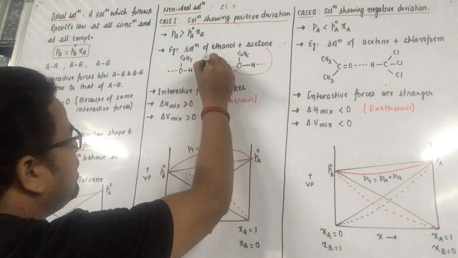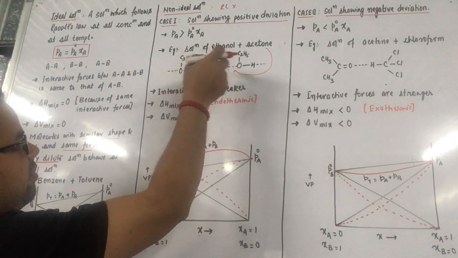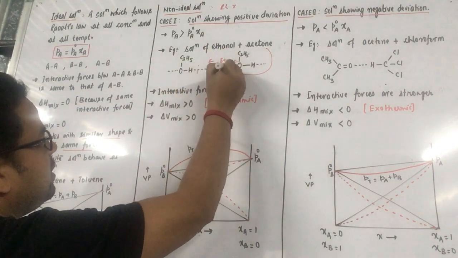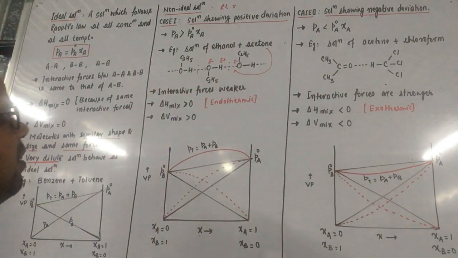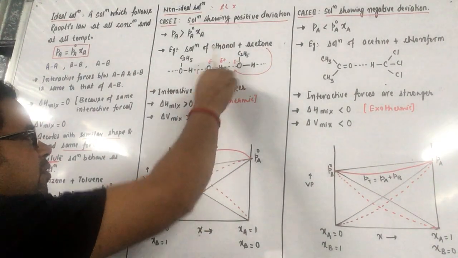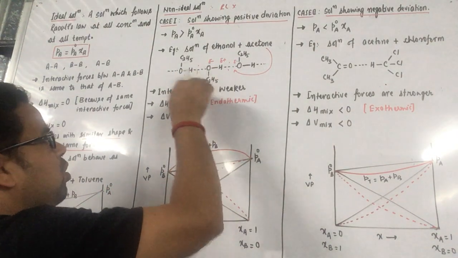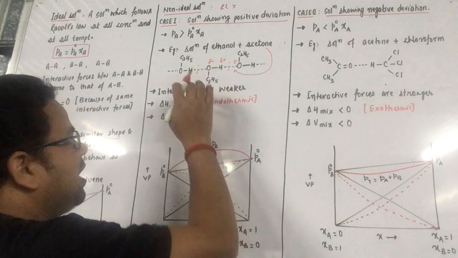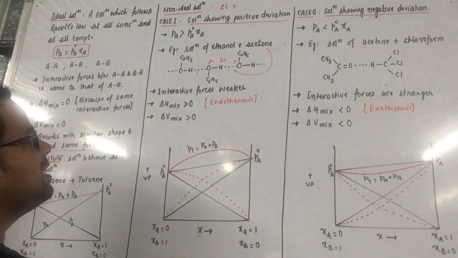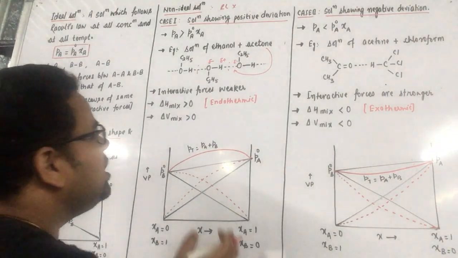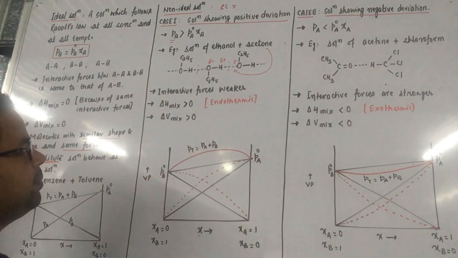आप जानते होंगे. This is delta negative, delta positive charge. So these are interactive forces, hydrogen bonds. If acetone has to dissolve here, this hydrogen bond should break first and then it will dissolve. So when these bonds break, the ethanol molecules will be set free, and when these ethanol molecules are set free, they will enter into the vapor phase, and thus they will increase the vapor pressure of the solution. So it has a higher vapor pressure.